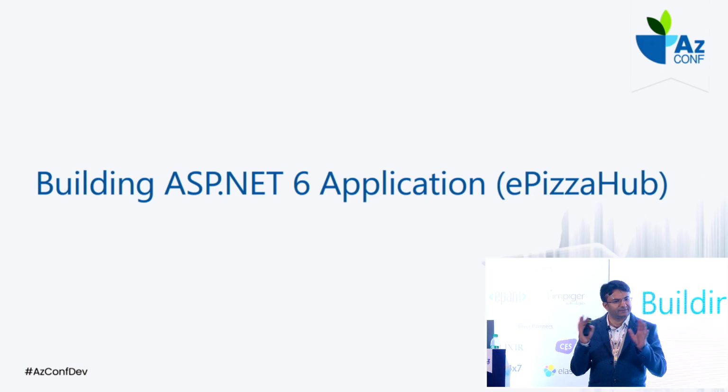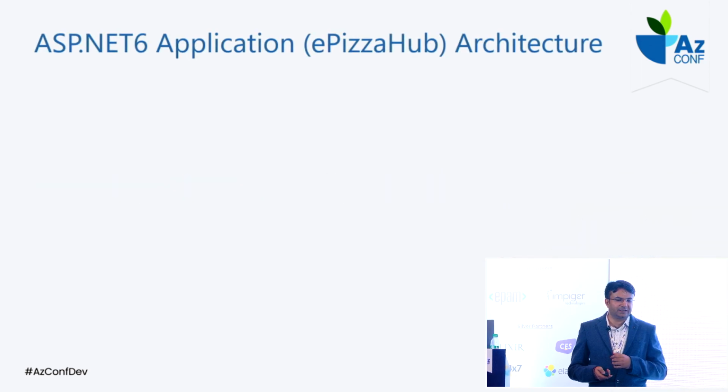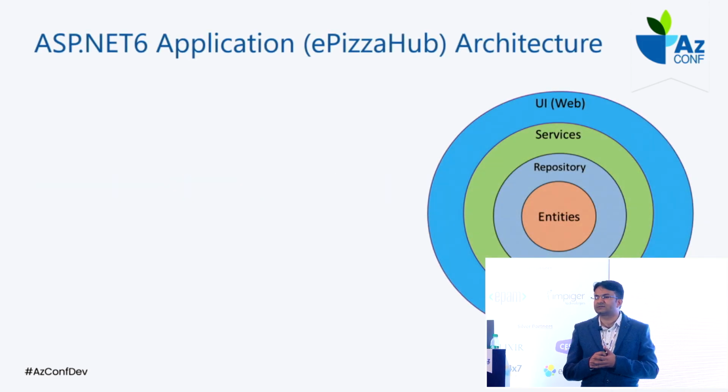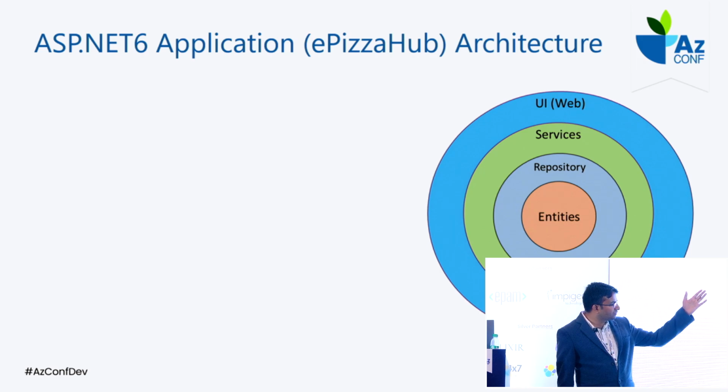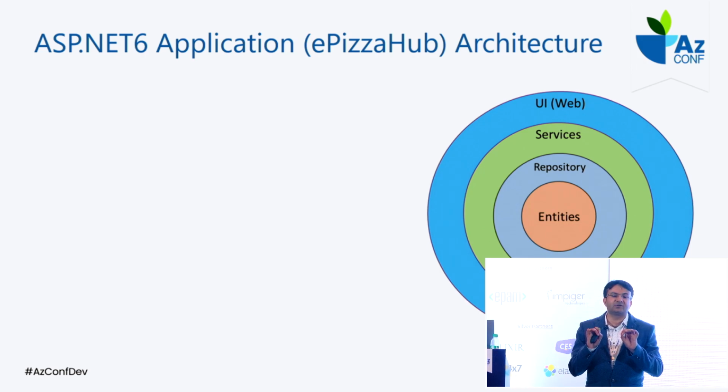Of course, initially you might not have a goal to deploy into the cloud. So we go ahead with a simple architecture, whatever we usually follow. I'm sure many people might be following clean architecture here. I just show a pretty simple, typical clean architecture, where in the center I'm keeping the entities. Nowadays people are using an ORM tool, like Entity Framework, or another one as well. These entities are simple objects which you map to the database table.